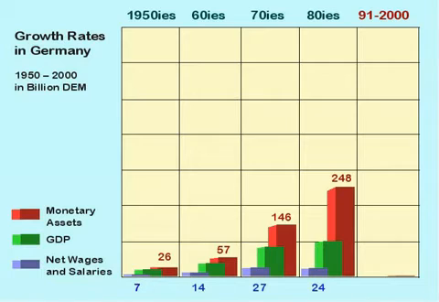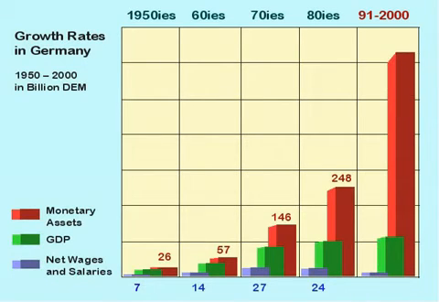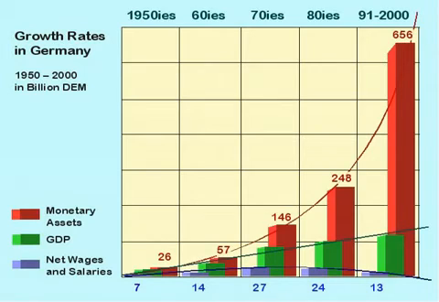Since the growth of the national product is only nearly linear, net wages have fallen back since the 80s. They still have grown, but with ever smaller growth rates. That means that the working population is less and less participating in sharing the results of the economic output and its increase. On the other side, monetary assets gain the more.